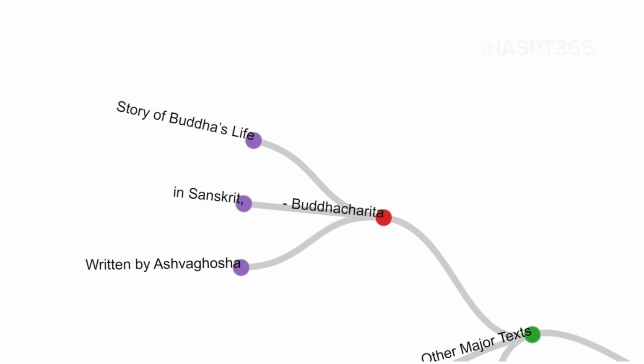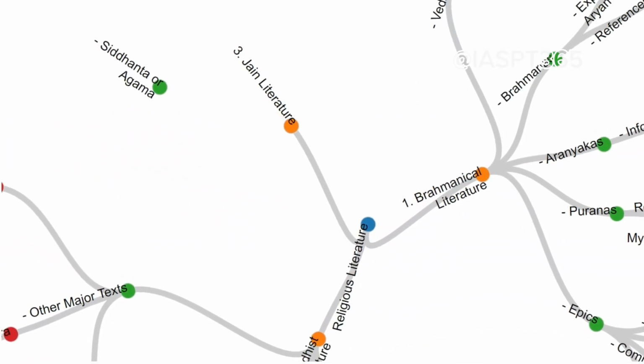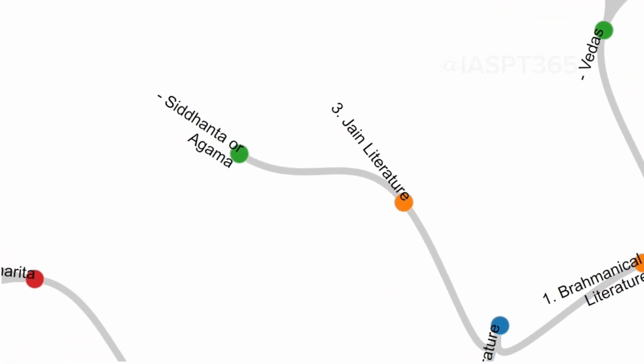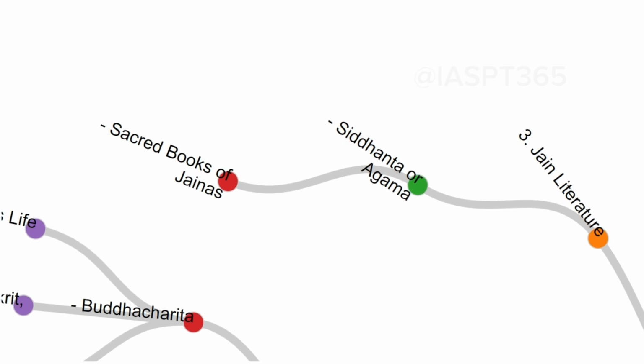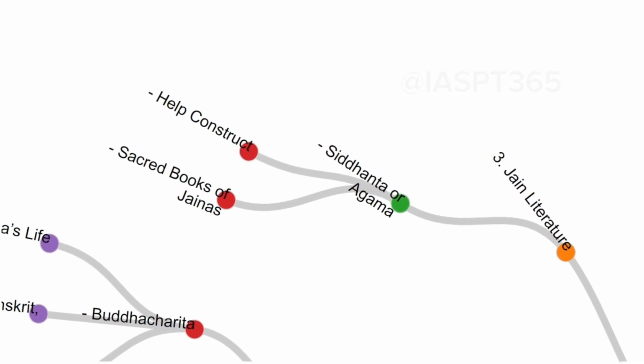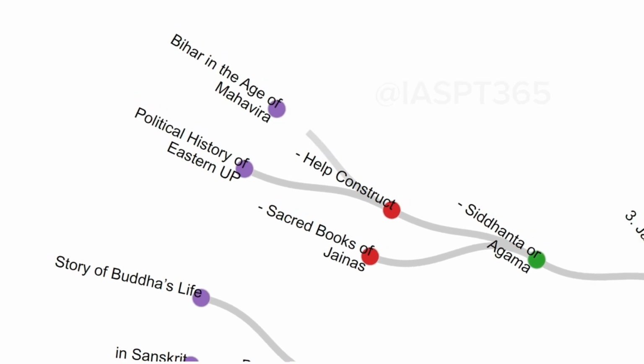3. Jain literature and associated historical importance. Siddhanta or Agama. The sacred books of the Jainas are collectively known as the Siddhanta or Agama. These texts help us to construct the political history of eastern Uttar Pradesh and Bihar in the age of Mahavira.